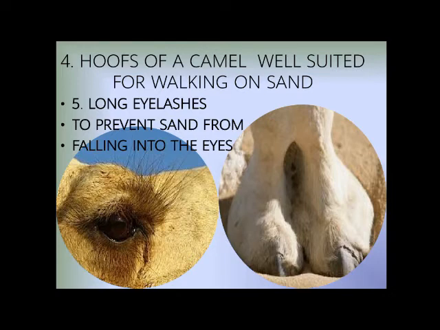Number five, long eyelashes to prevent sand from falling into the eyes. As you are seeing in the picture, the eyelashes are long, so that when there is a sandstorm or lots of sand flying, the sand couldn't get inside their eyes.